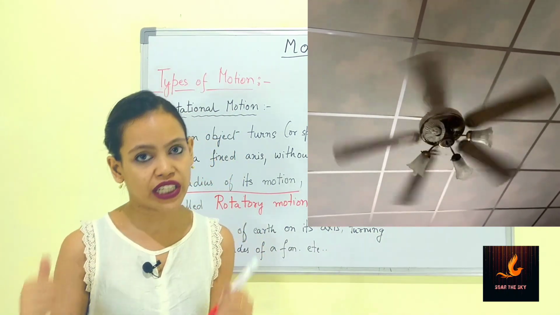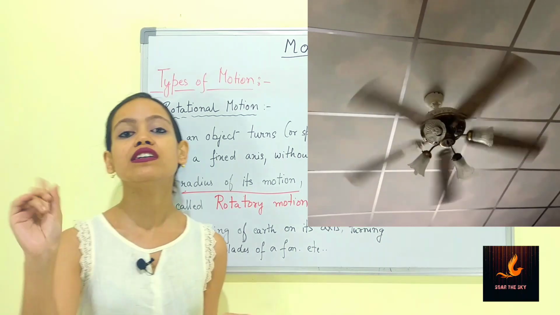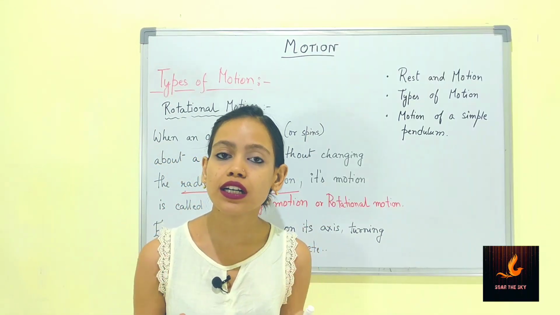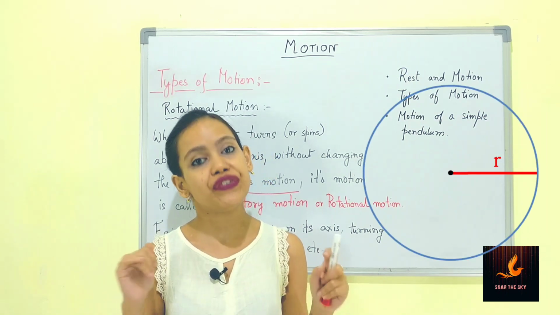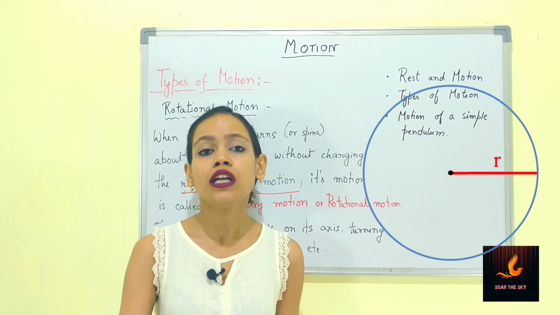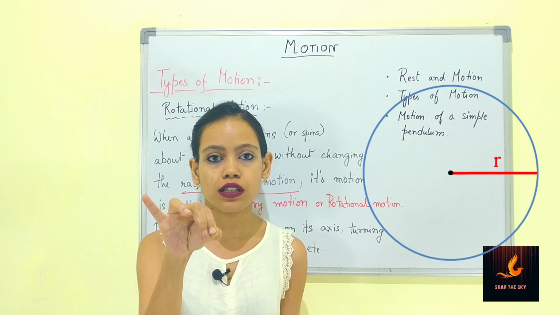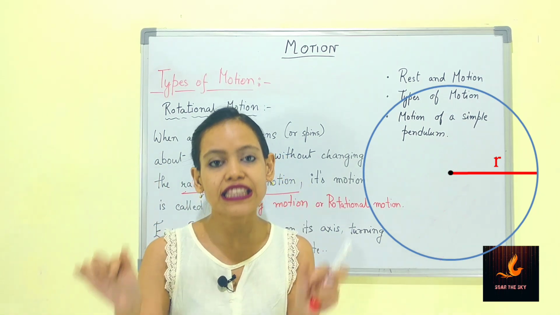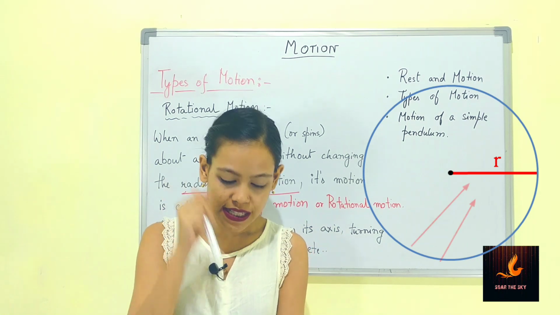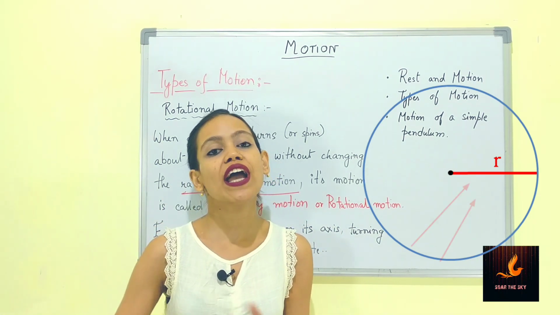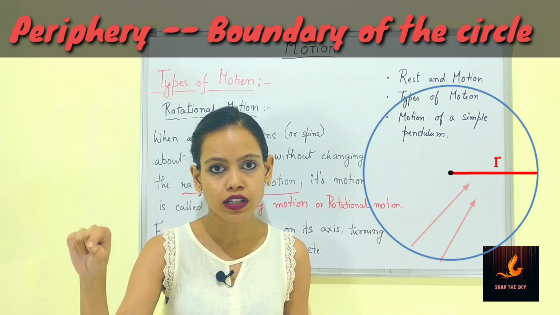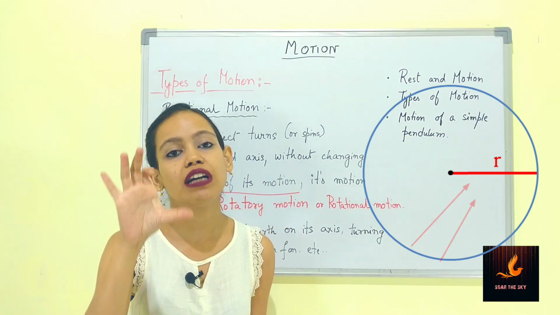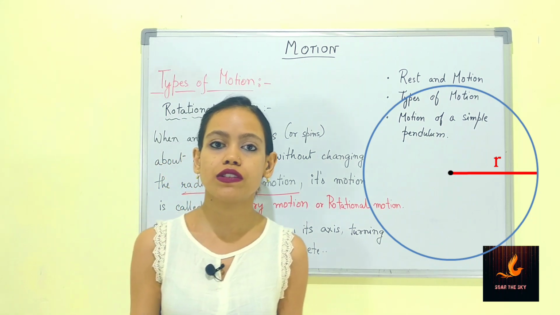Along with the rotatory motion, they are also moving in a circular way. And as we know, every circle has its own radius. What is radius? The line that joins the center point of the circle to any of its peripheral points is called the radius of the circle.